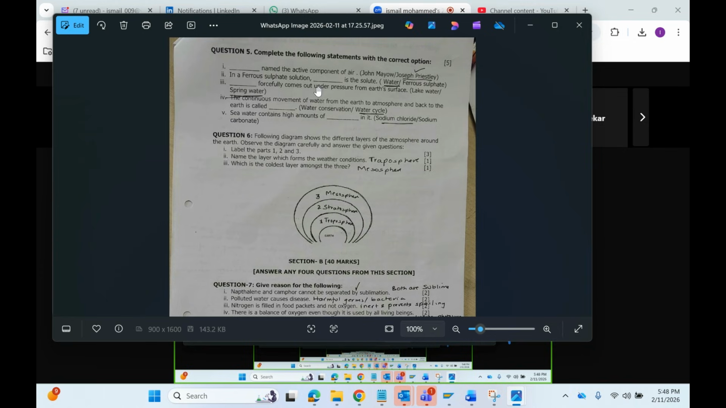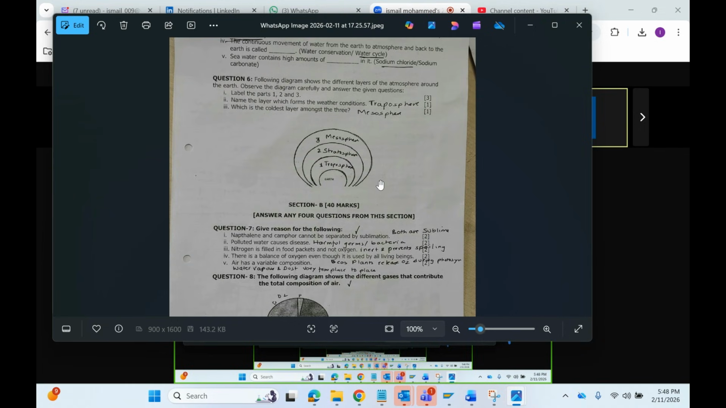Dash forcefully comes out under pressure from Earth's surface. That is spring water, because of the pressure from under the surface of the Earth. The continuous movement of water from the earth to the atmosphere and back to earth is called the water cycle. Good. Seawater contains a high amount of dash in it. Sodium chloride. Good.